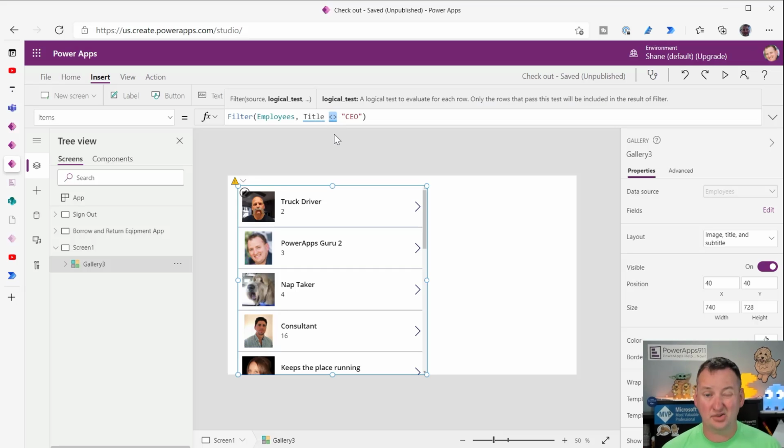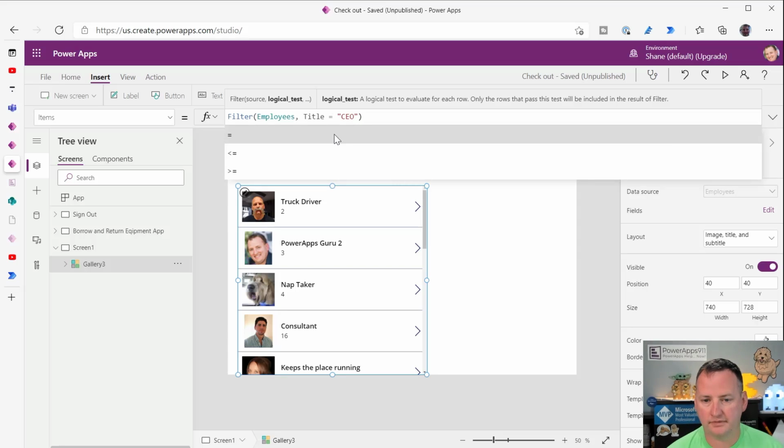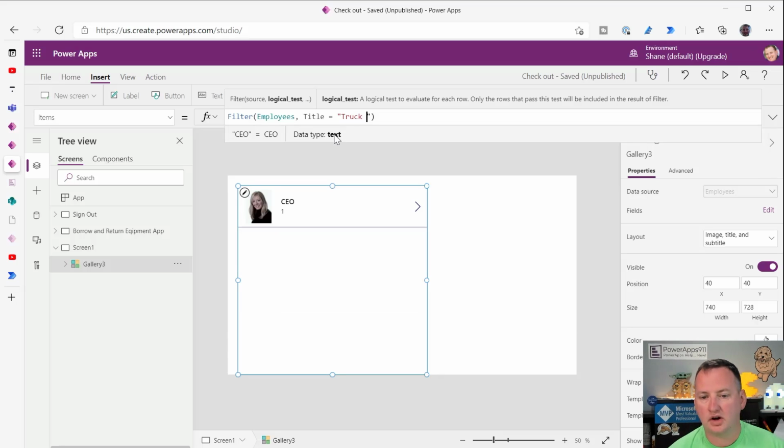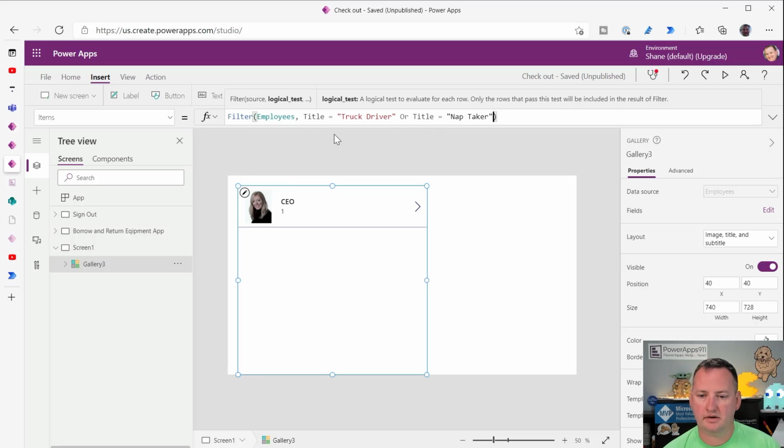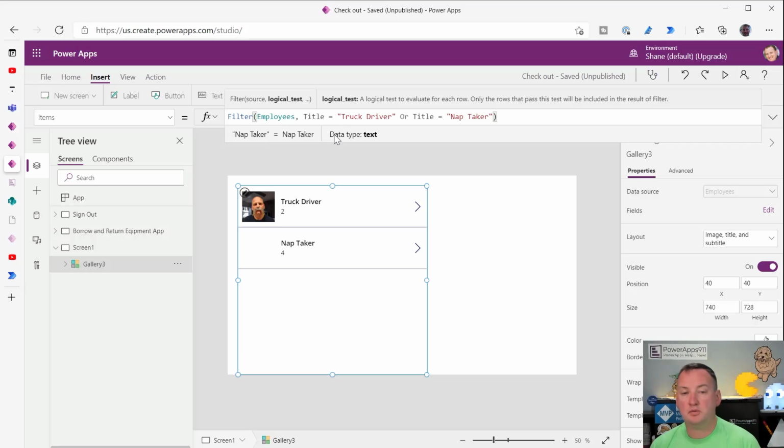So what I've had to do before, which was not beautiful, but I basically had to do the opposite. I had to say filter title equals, let's see. So we did this, but we said title equals truck driver, or title equals, I think it's nap takers, what Chewy's title is. And so I went through and wrote all of the opposites. Oh, good guess. So that is not ideal, especially in large data sets, but that was one way that I worked around that problem one time. So hopefully that helps, Jeff.